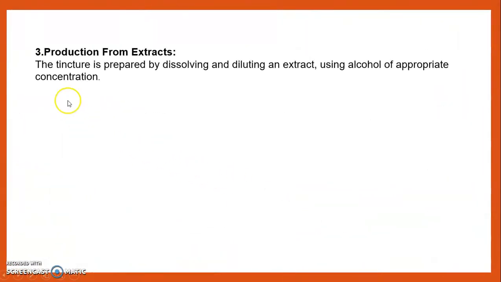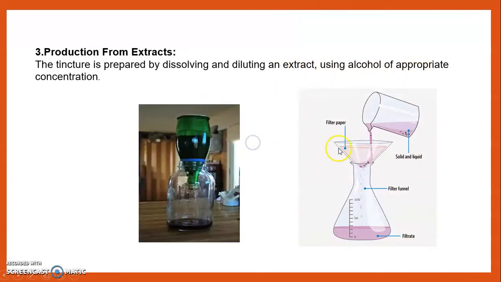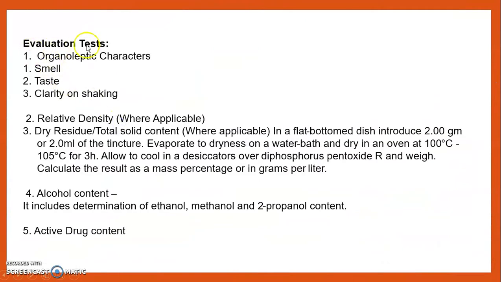Then the third method is production from the extracts. Tincture is prepared by dissolving or diluting an extract using alcohol of appropriate concentration. In this way we also produce the tinctures from the extract. Then we see the evaluation tests for the tinctures.